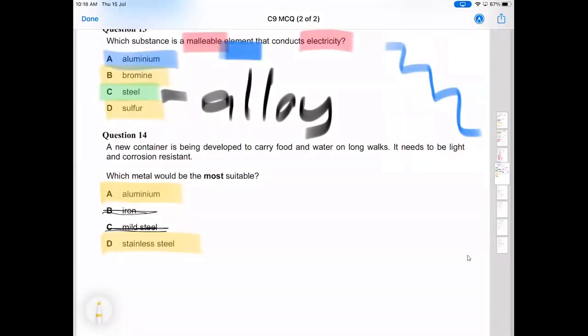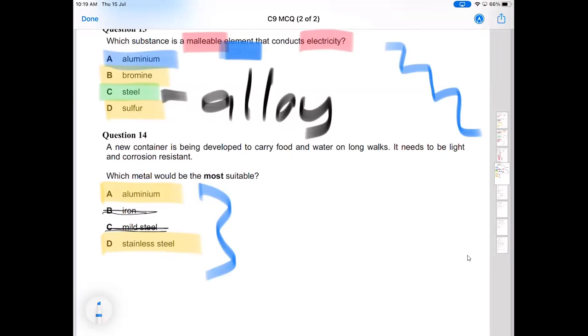There we go. So while we're talking about it, a lot of drinks containers, I don't have my camera on, but a lot of drinks containers are actually made out of stainless steel. And the way you can find out whether it's stainless steel or aluminium is by taking a magnet. If a magnet sticks to it, it's probably stainless steel, because a magnet won't be attracted to aluminium. To be quite honest, both of these are actually used for drinks containers. And stainless steel, if you make it thin enough, is actually quite light.